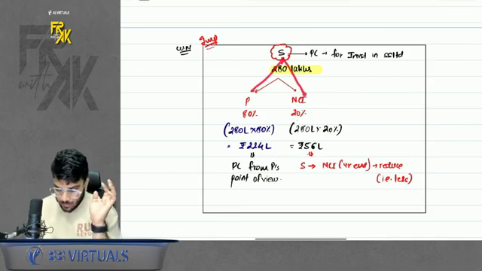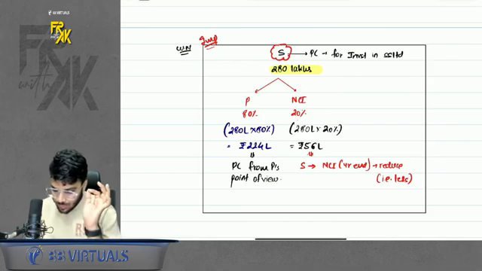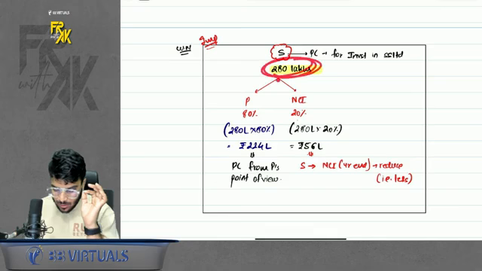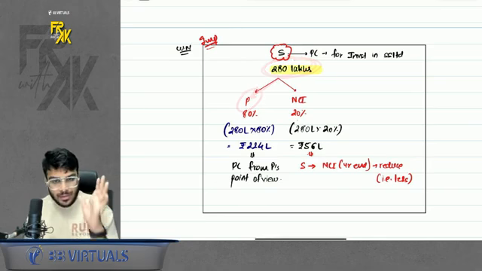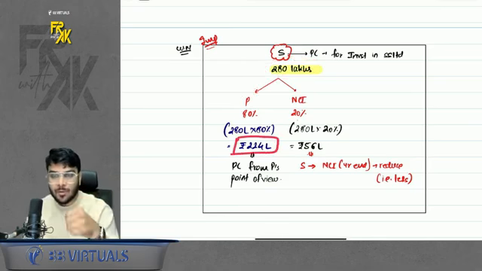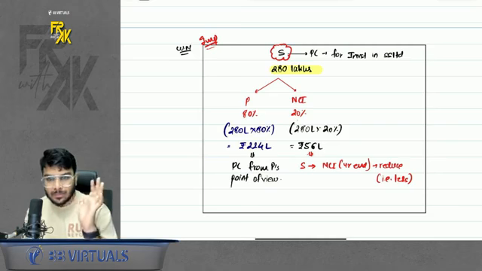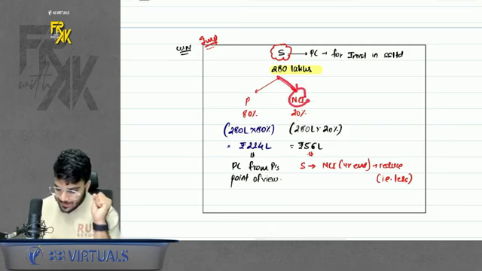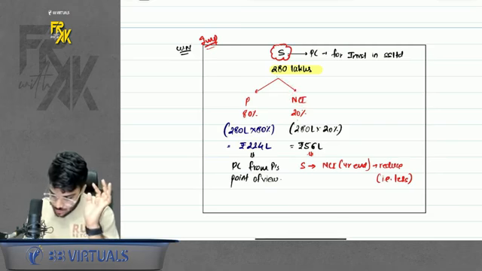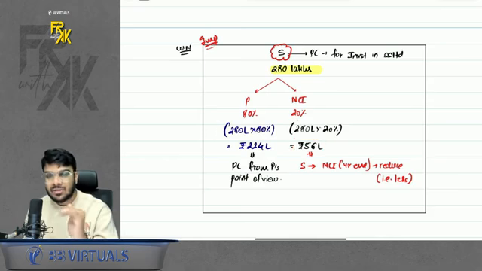80% parent, 20% NCI. Whatever S invested, out of that, 80% will belong to parent. So this is the PC from parent's point of view: 280 into 80%. And 20% will belong to NCI. So this will reduce the balance of NCI.